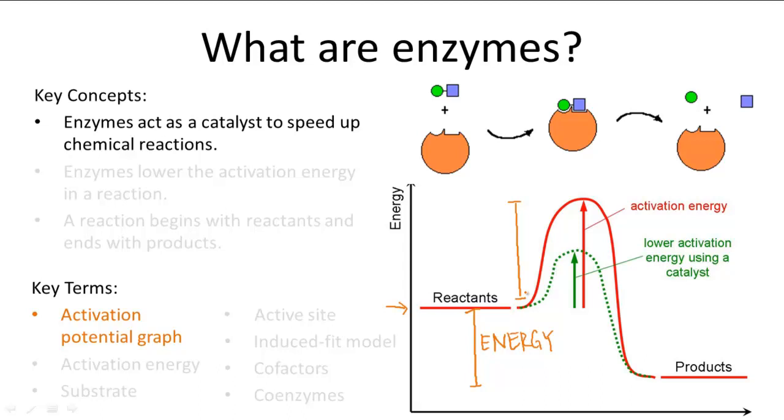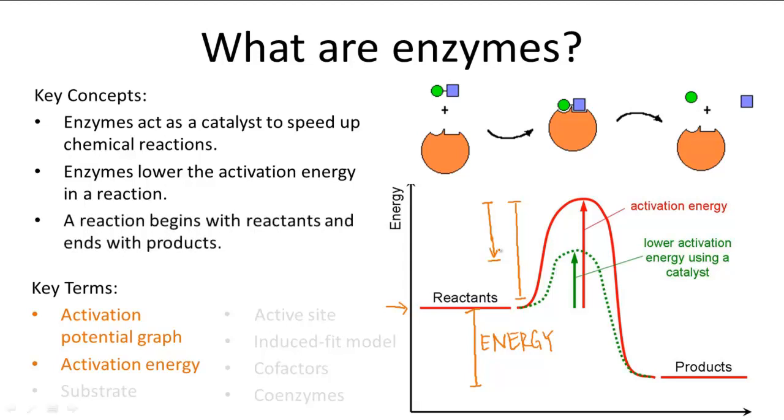When an enzyme bonds to the reactants, it lowers the activation energy. So it takes the activation energy from somewhere up here all the way down here at the top of the green bump. It does this by, for example, applying pressure to the bonds in a molecule that need to break, or bringing two molecules closer together that need to bond. Once the activation energy is lowered, it is much easier for the reaction to occur. So, with the help of enzymes, the reactants can go into the reaction, react, and then products come out. After the reaction, an enzyme stays intact and is reused.